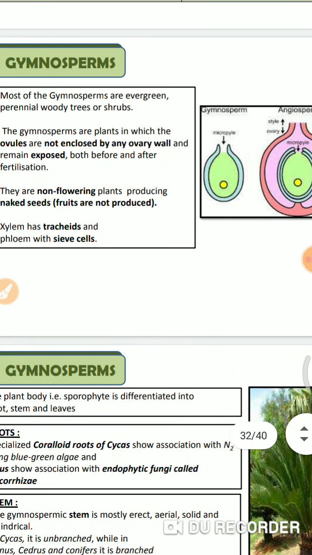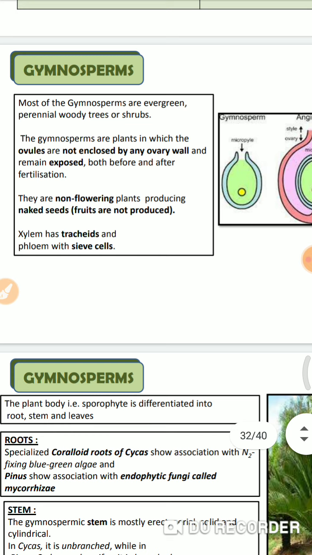Now we'll talk about gymnosperms. What are gymnosperms? You must have visited Kullu Manali, where you see the coniferous plants. The coniferous plants have needle-like structures. Why do they have needle-like structures? Whenever there is a snowfall, this is the adaptation that takes place in the plants, so that the snow falls off.